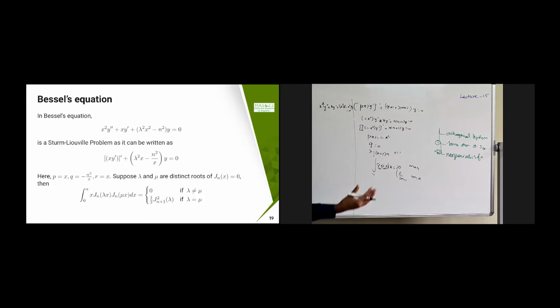This is called the parameterized Bessel equation. Once again I can write this as xy dash, the whole dash, plus lambda square x minus n square by x, into y, equal to 0.